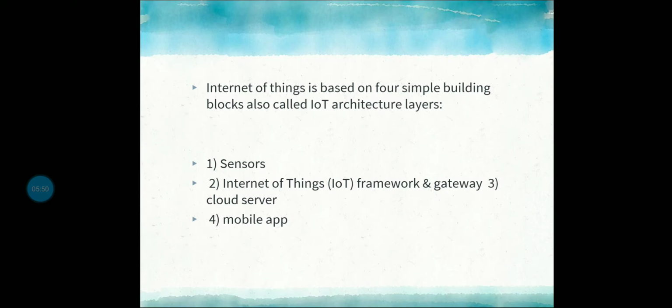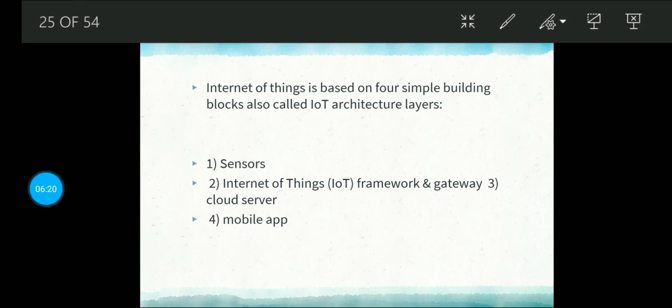Here you can see there are four different stages of IoT architecture that are somewhat followed. The first one is the sensor, the second is the IoT gateways or framework, the third is the cloud server, and the fourth is the mobile app.